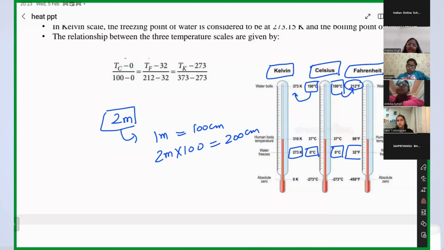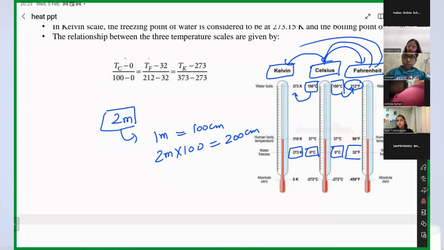Yes, ma'am. Celsius to Fahrenheit is equal to 9/5 into Celsius plus 32. Very good, Sai. Yes, you're absolutely right. So there is a formula. You can convert Celsius into Kelvin. You can convert Celsius into Fahrenheit. You can convert Fahrenheit to Celsius. You can convert Fahrenheit to Kelvin.